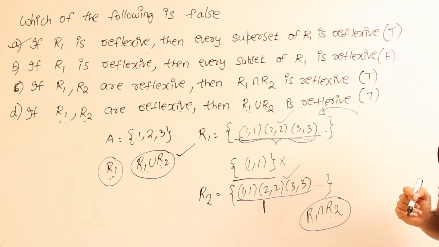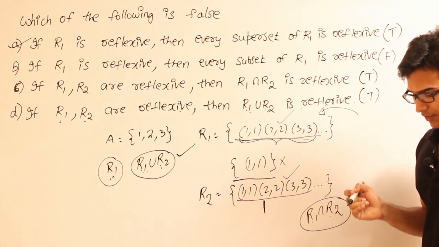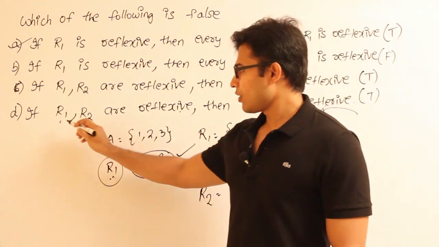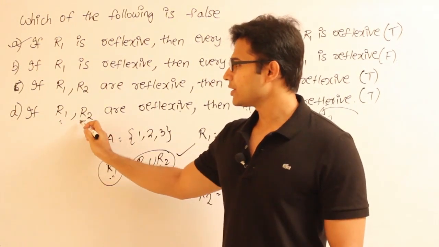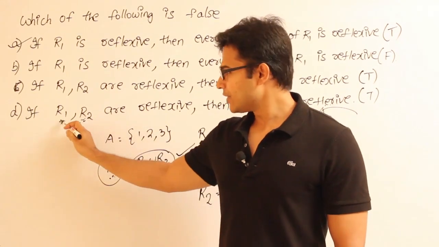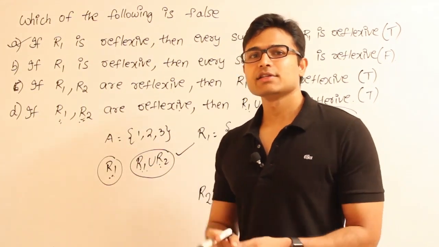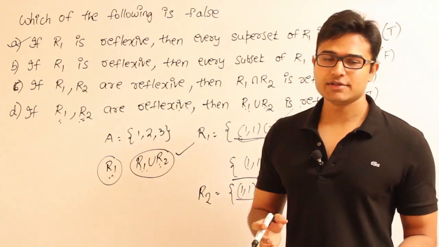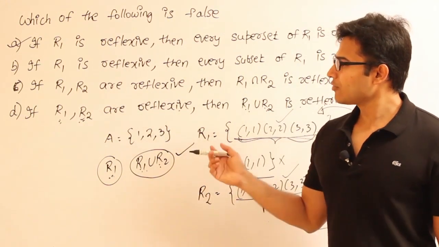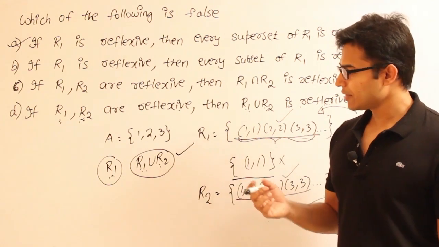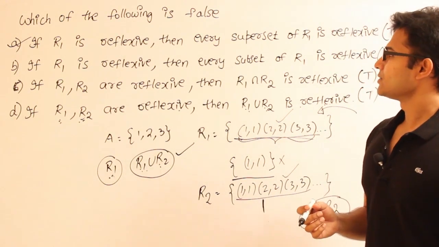But one other way of doing it is, R1 and R2 both are reflexive, which means both are going to contain all the diagonal elements. If I take the union of these two, again the result is going to contain all the diagonal elements, and so we can say that it is reflexive, right? So this kind of questions can be possible on this. Some other kind of questions will be this. See here.